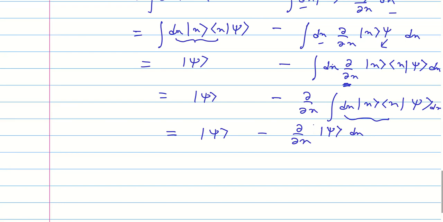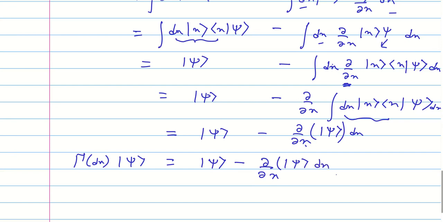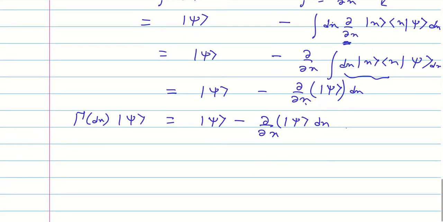So you differentiate this wave function psi with respect to x, and multiply with dx. So this is what you get. So what this operator is doing, this operator is simply translating by dx. So this is what this operator is doing.